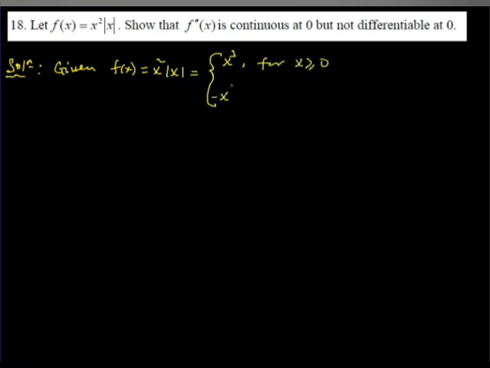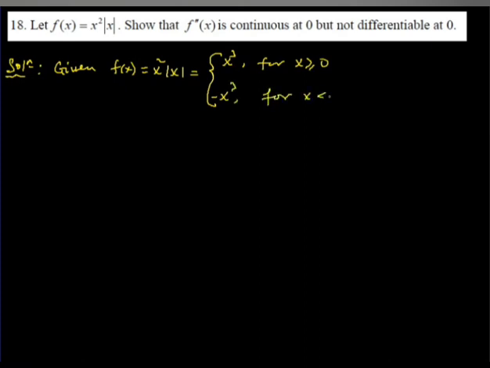In number 18, given the function f of x, which is x square times absolute value of x. This means x cube for x greater than or equal to 0, or minus x cube for x negative.